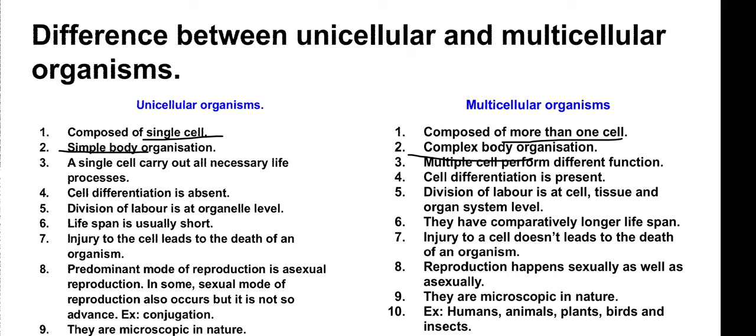Now all the necessary life processes are carried out by that particular single cell. Clear? Means in a unicellular organism, since it is made up of only one cell, obviously it must have cell organelles within it. As for example, endoplasmic reticulum, mitochondria, Golgi apparatus. They perform the functions, means that each and every function is performed by that single cell only.